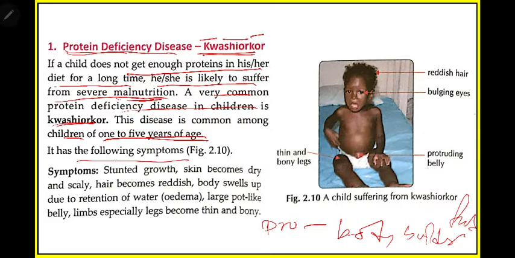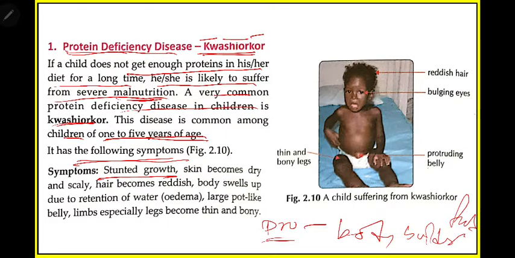So what are the symptoms of the disease? Every disease has some symptoms. For example, if you are having fever, your body temperature will be high. Similarly, kwashiorkor also has some symptoms. What are the symptoms? First is stunted growth. As I told, proteins are bodybuilding, so they help in building your body more strong and big.